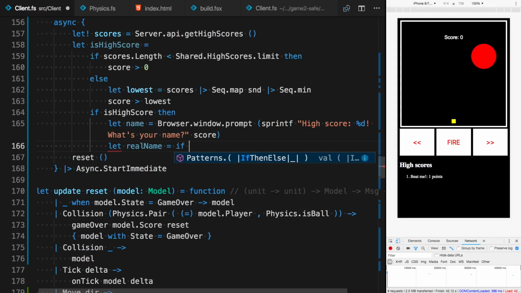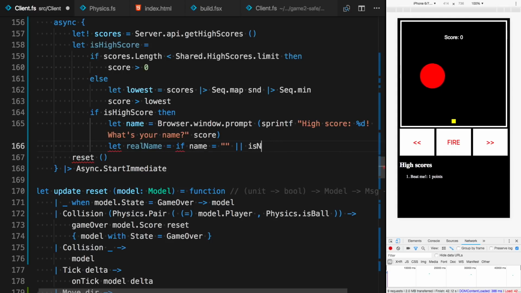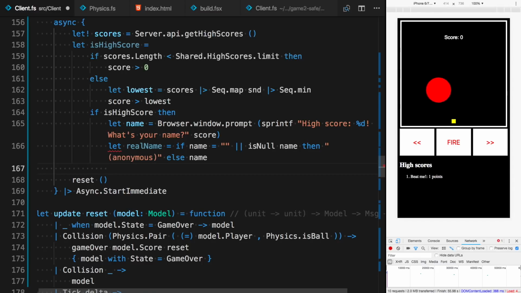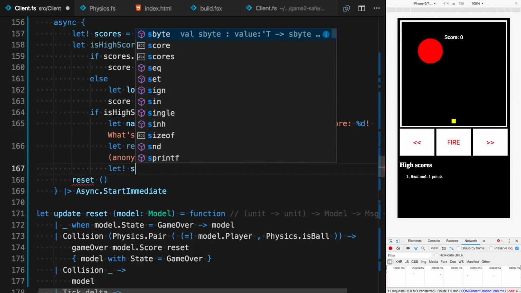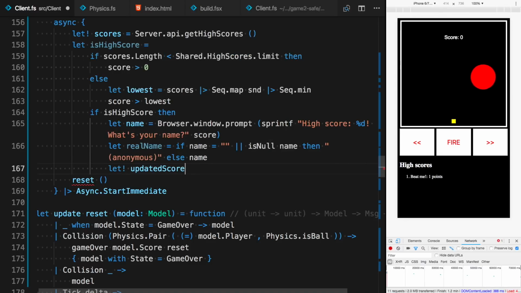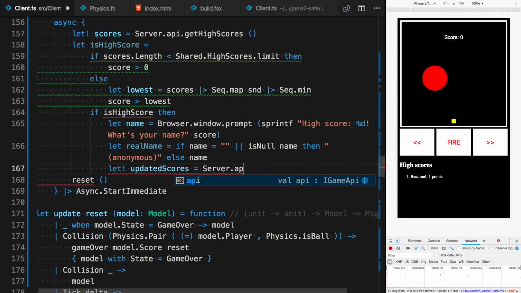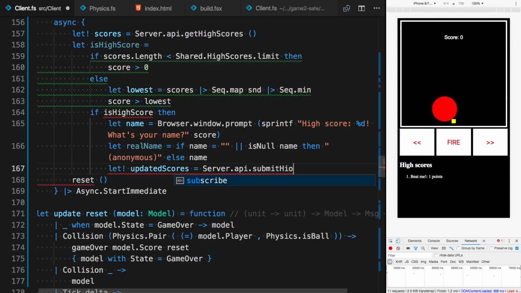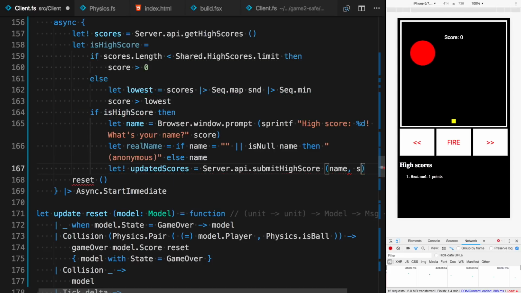So if name equals empty or is null, name, then it will be like that. Anonymous, whatever. Else name. Okay, and now we can submit the high score to the server. So we do a server API submit high score, name, score.